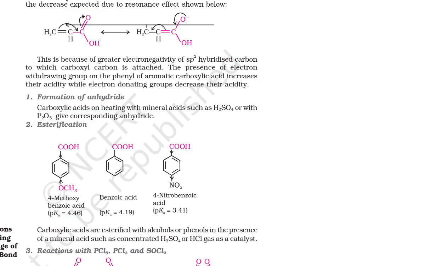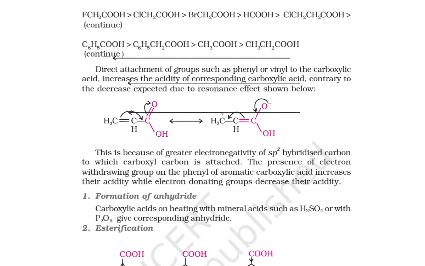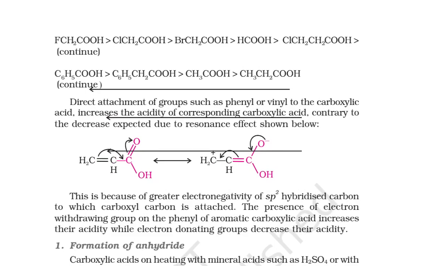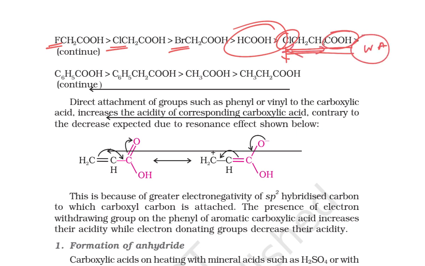Okay, look here, some of the order which is given here, we know that, right? Fluorine is more electronegative compared to chlorine. So then bromine, then here formic acid, but this one is propanoic acid. Here the distance between the electronegative element and the carboxylic acid is longer, so this one is a weaker acid compared to all other acids in the order.